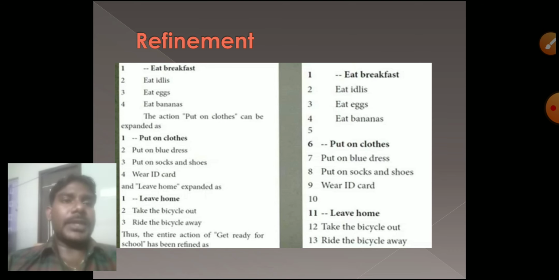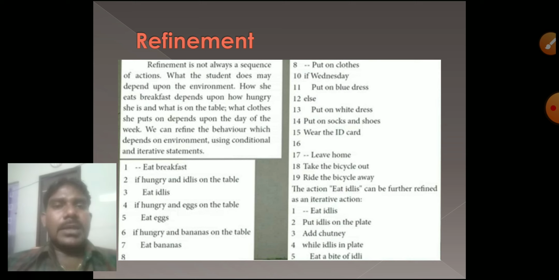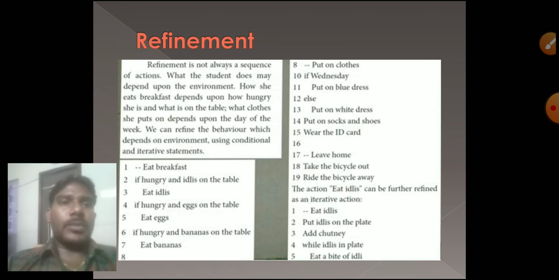How will it be executed? One by one, sequentially. But refinement is not always a sequence of actions. Why? Take eat breakfast: maybe we check the environment, whether idli is there, egg is there, and then bananas. It depends on what you like as well as the environment.